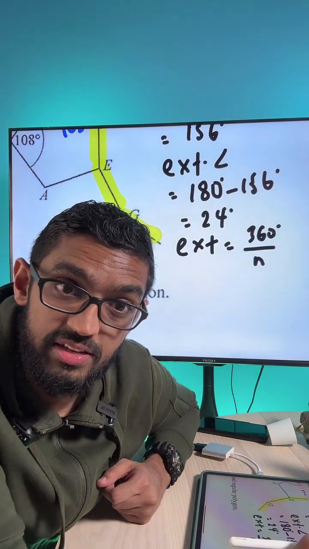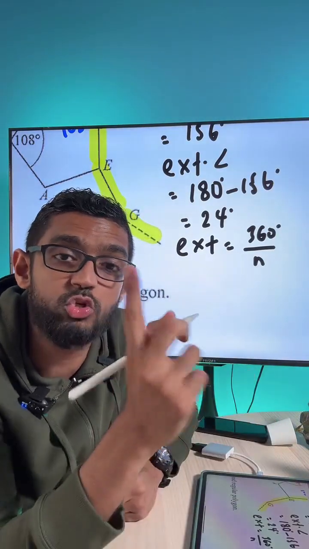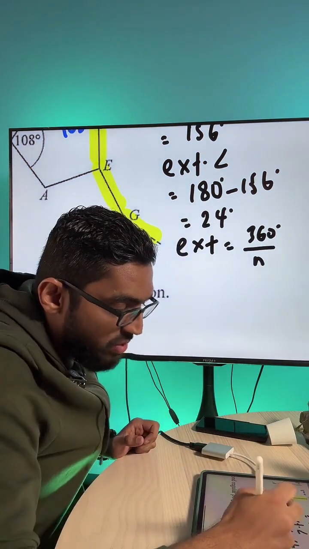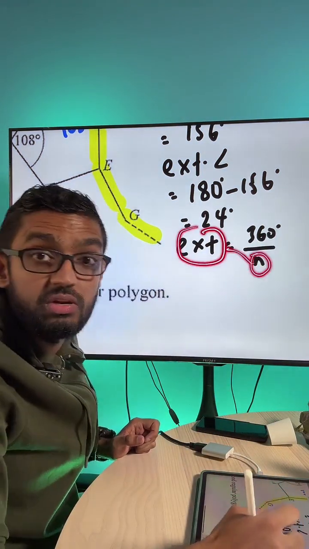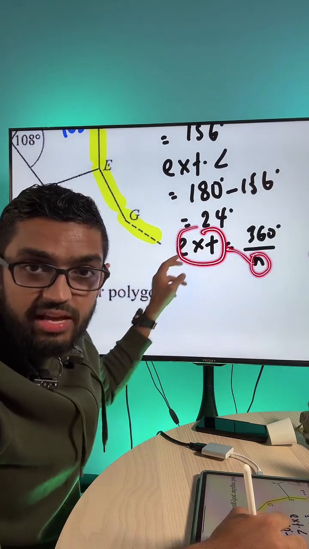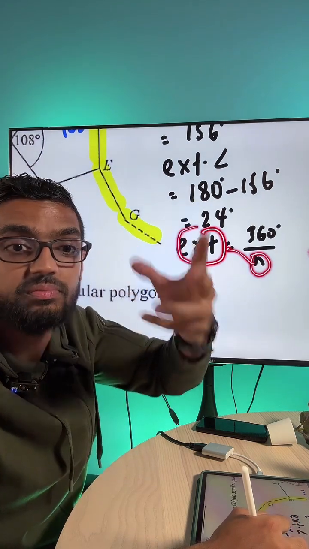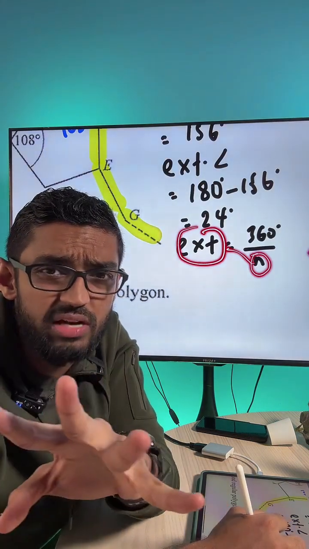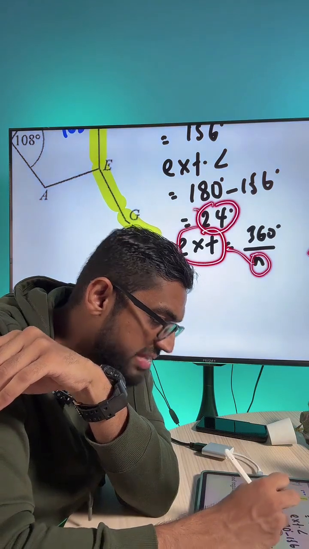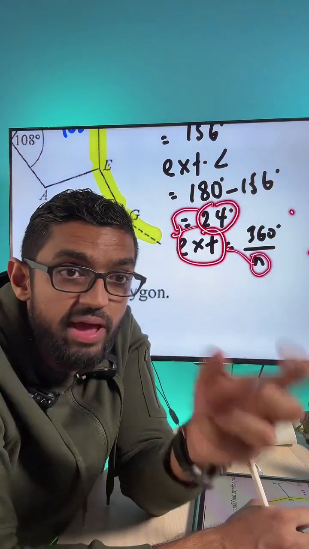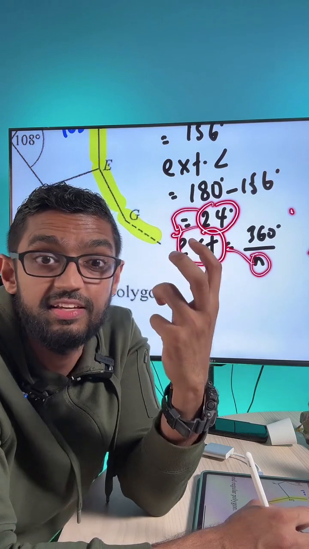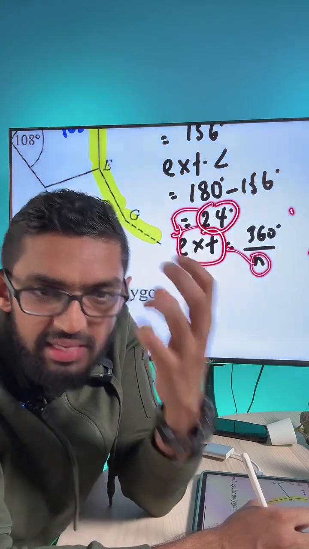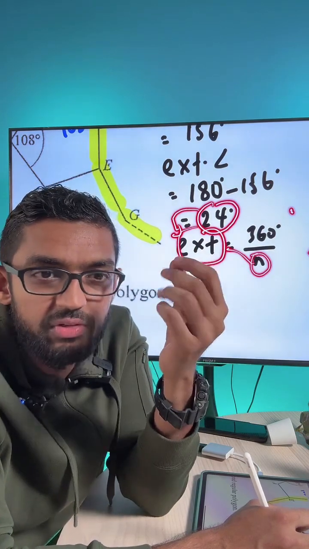I hope this is clear for you guys. Now with that being said, you can swap the exterior angle and n, and you can find the number of sides for the second polygon already. So the n goes to the top, the exterior angle goes down, and you can find n. Guys, can you help me out? Calculate for me the value of n. I think many of you got the answer already. You just need to put 24 degrees as your exterior angle, and from there you can find the number of sides.